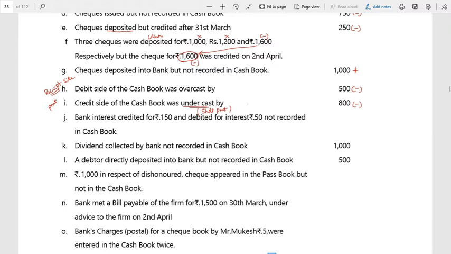Friends, are you understanding slowly? Aditya? Short deduction. So therefore, that 800 further we have deducted.